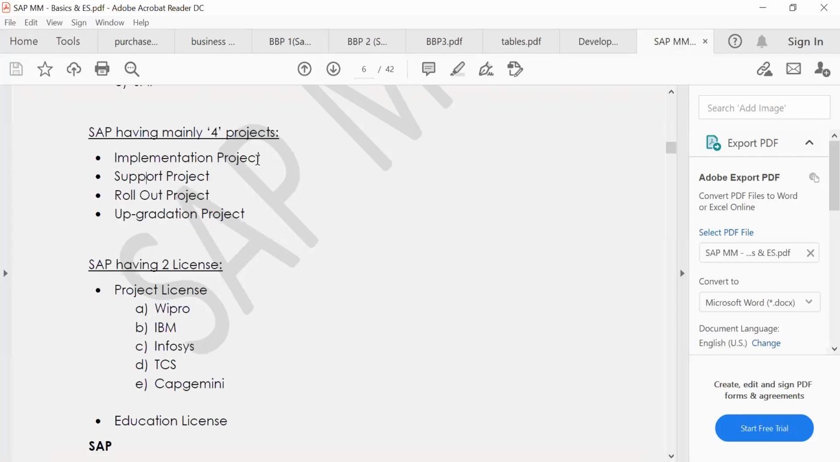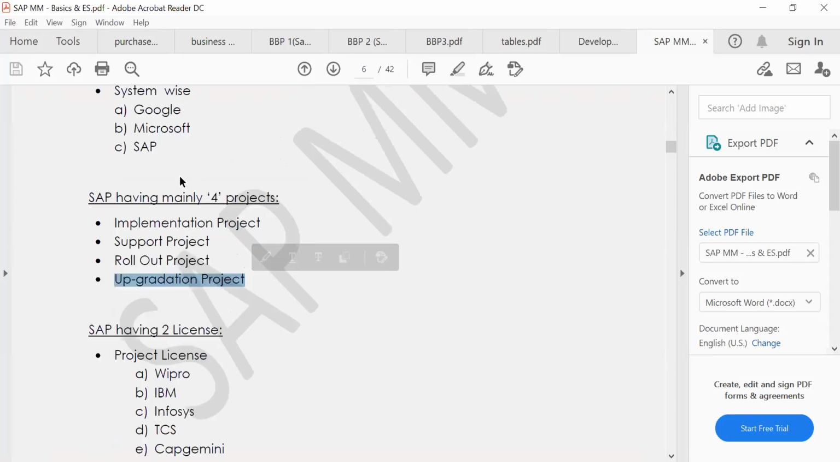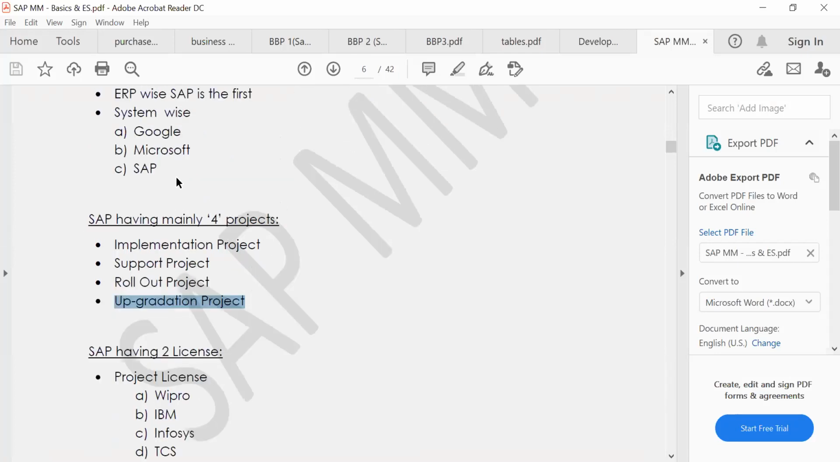Implementation will take a minimum of 1 year. Support is also 1 year at a time, and every year they will renew. A rollout project will be 5 to 6 months maximum. The third one is the upgradation project. Upgradation project means version upgradation, like ECC 6 to 7, version 5 to 6, ECC 7 to 8. We are doing the upgradation, right? These are the main projects.